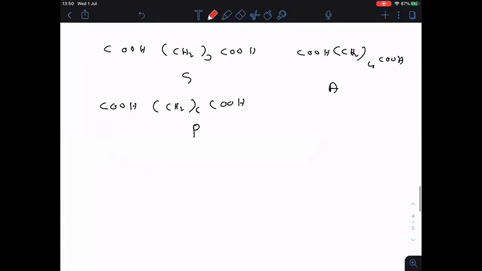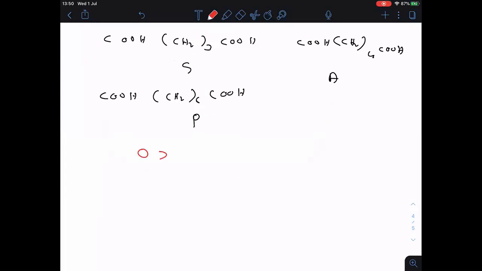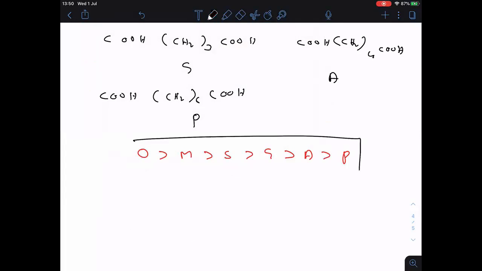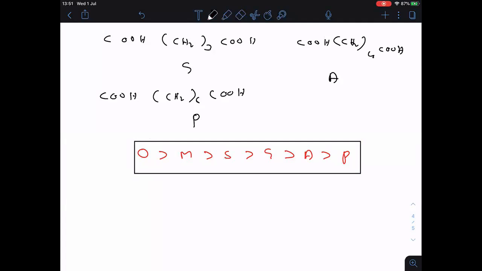Oxalic is more acidic when compared to malonic, succinic, glutaric, adipic, and pimelic.